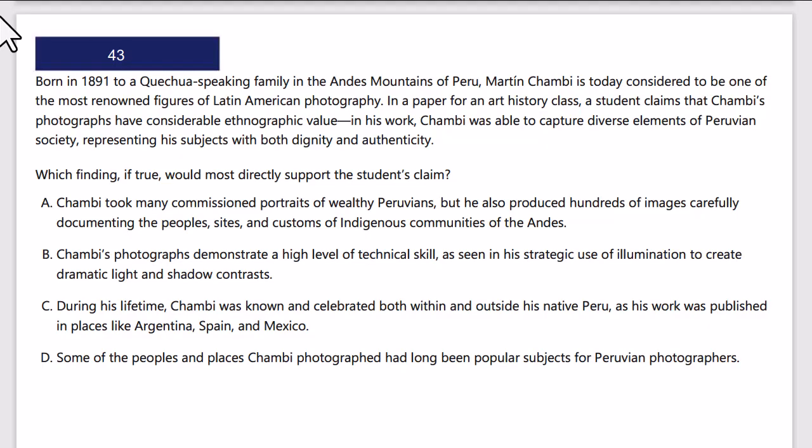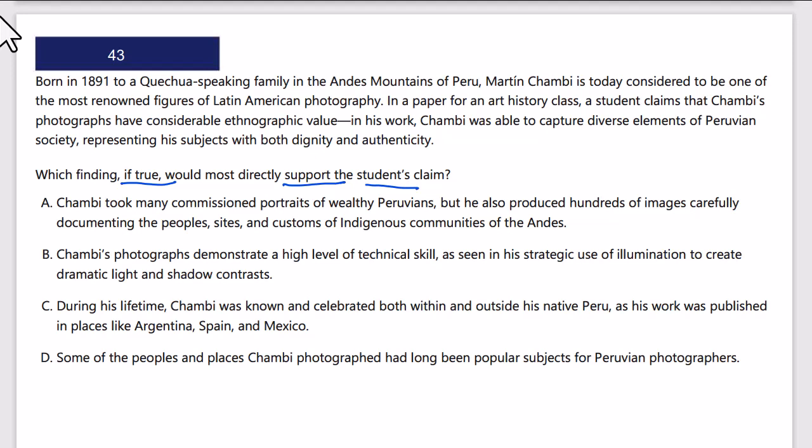Always read the question first. So I want to find which of the statements below, if true, so we can assume they're true. And in this case, we want to support the student's claim. So I'm going to look for the student's claim as I read through the idea here in the text.